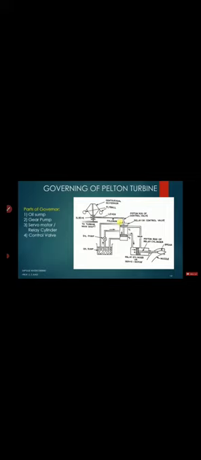Next is the control valve. This total assembly is called a control valve or relay. Here there are a number of ports present on the control valve. This is port number 1, 2, 3, 4, 5. In all, 5 ports are available, and we have 2 pistons which are connected to a rod. Here the 3 ports on the left side are connected to a pipeline, and that pipeline is going to the oil sump, whereas the 2 ports on the right side are going to the servo motor or relay cylinder.